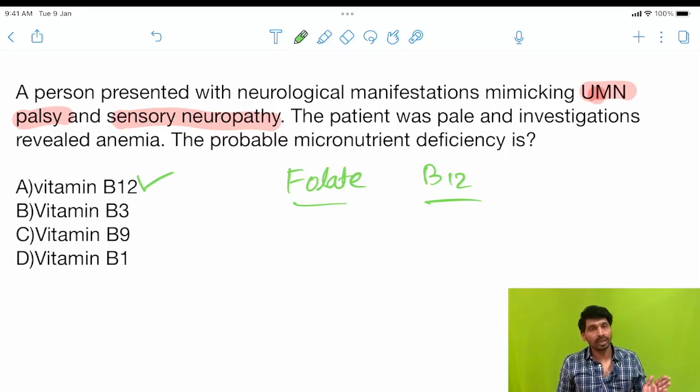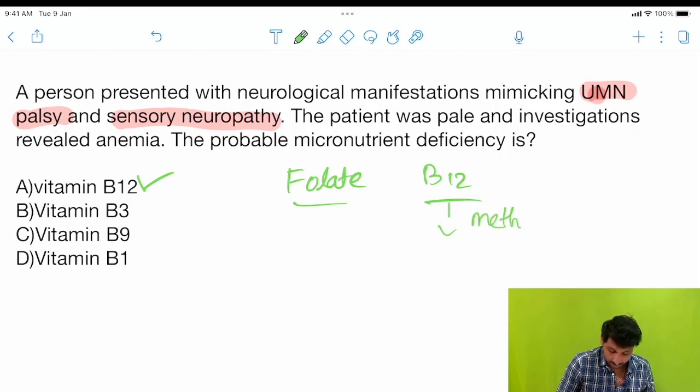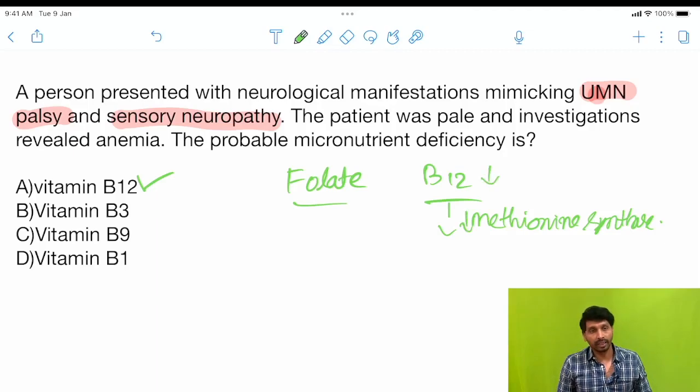So in case of B12 deficiency, what happens? There is an enzyme methionine synthase. As B12 is not there, this methionine synthase will not be working. So there is no production of methionine from homocysteine, right?